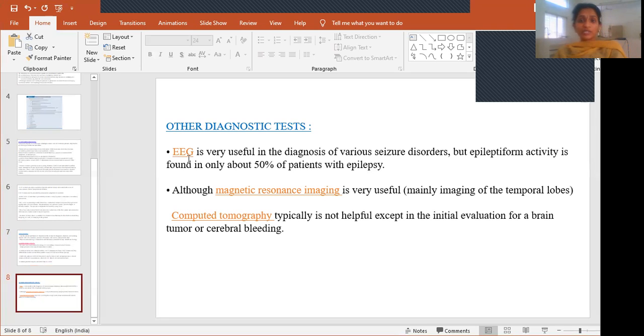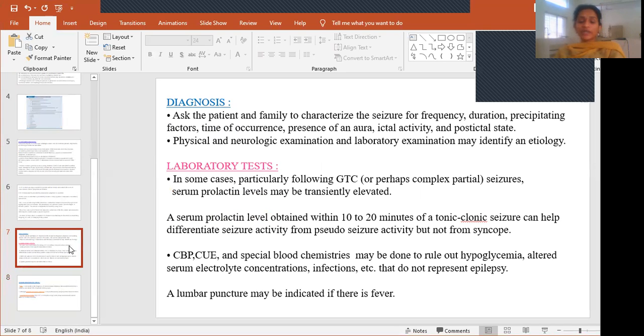And laboratory tests include CBP and serum prolactin levels. Serum prolactin levels will be elevated in case of tonic-clonic seizures, so we have to check that within 10 to 20 minutes after the seizure-like activity; then only can you see these changes in prolactin levels. CBP, CUE, and blood chemistries like blood sugar levels and serum electrolytes are also done in order to rule out any hypoglycemia or electrolyte imbalance, which may also cause seizure-like activity.